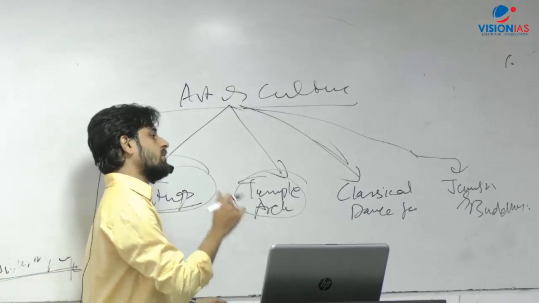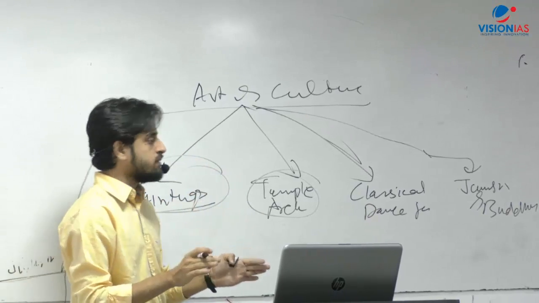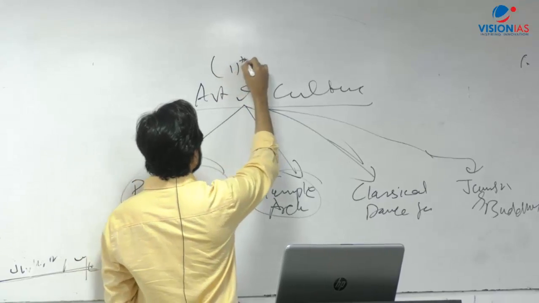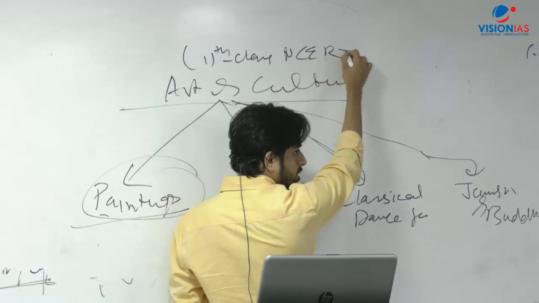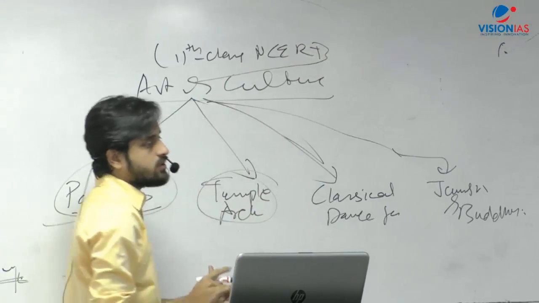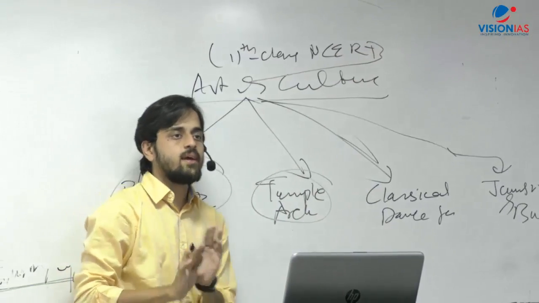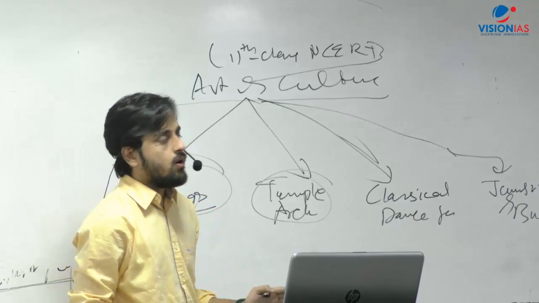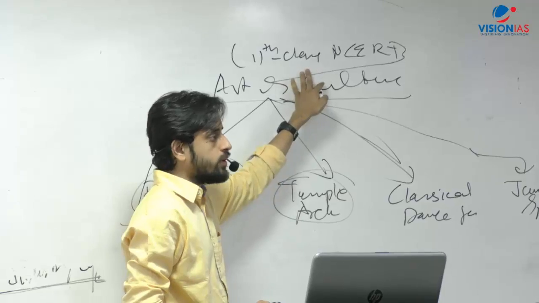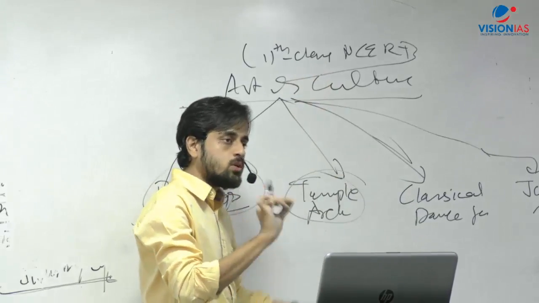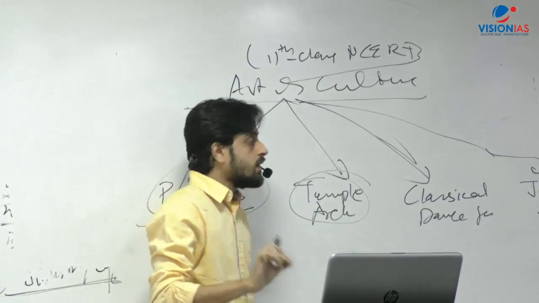The book to refer to, people talk about many books, right? The 11th class NCERT is a good starting point. It's good also because it's given in an interesting manner. There are photographs also, everything is there. It's very useful. If you can, you have to do that book from cover to cover, page to page. That's one thing.